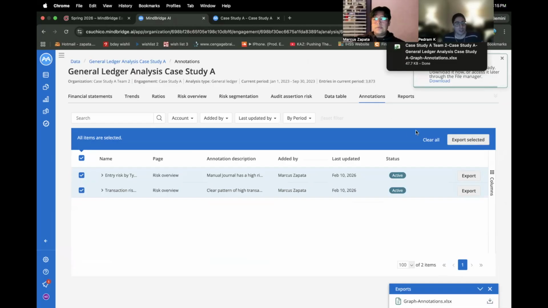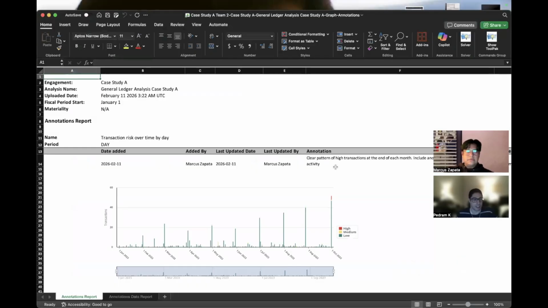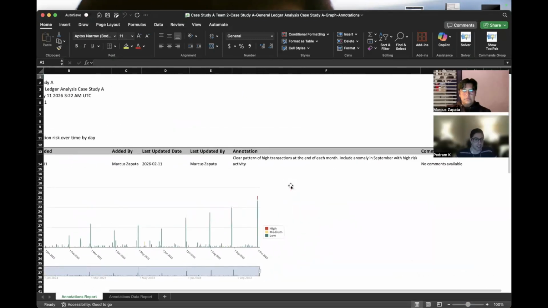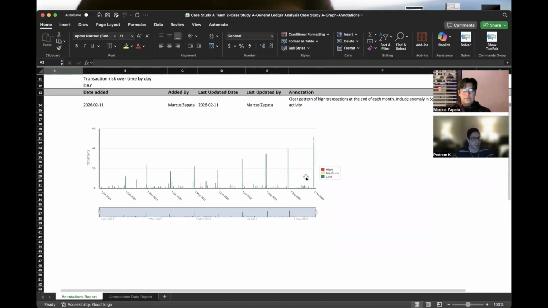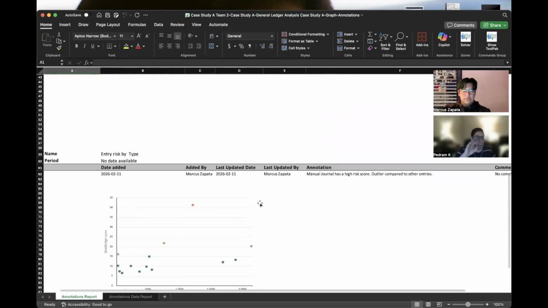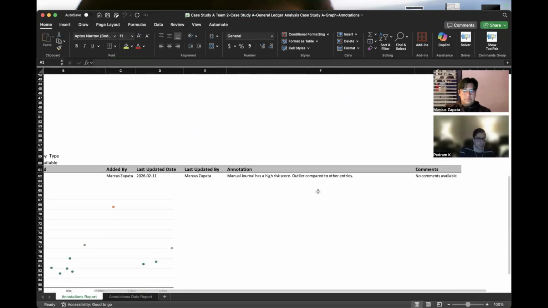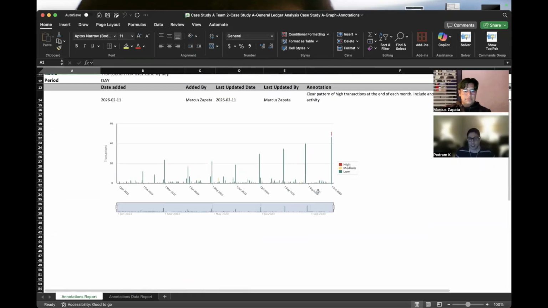So we definitely want to send these to our team so they can get an idea of what to look for, and learn a little bit about the business while they look at the analysis we've done for them. With our annotations they can see exactly what's happening, what the transaction looks like for a company in this time period, what the anomaly is, and they can specifically see what to look for. We can show them that the manual entry is something they definitely need to look at.